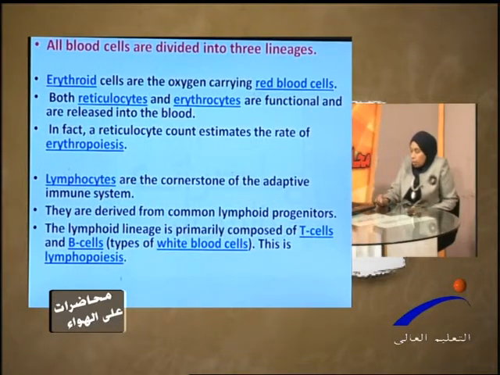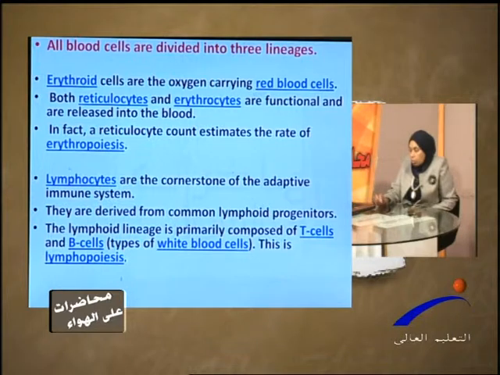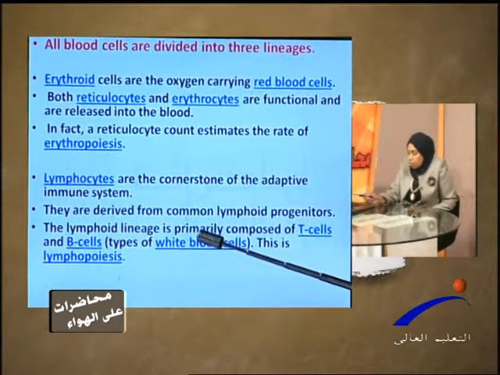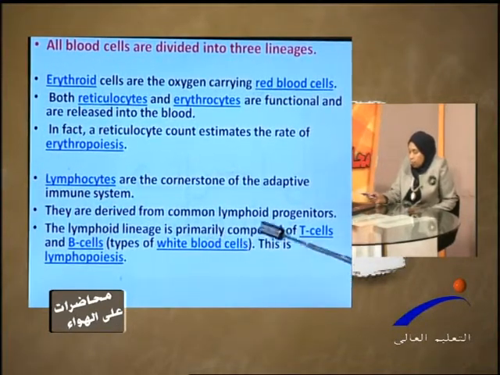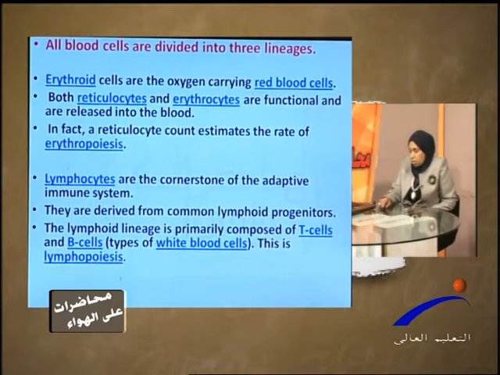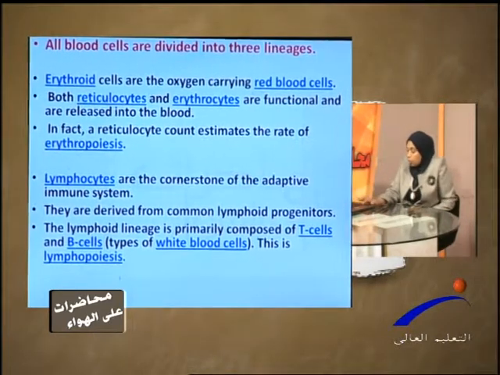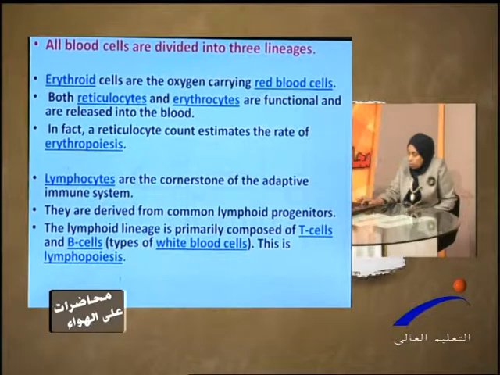Lymphocytes are the cornerstone of the adaptive immune response. They are derived from a common lymphoid progenitor. This lymphocyte lineage is primarily composed of T cells and B cells. This is during lymphopoiesis. We'll take it in a separate lecture.